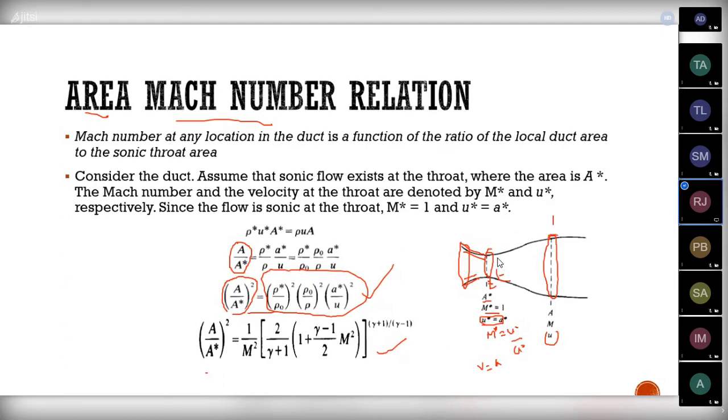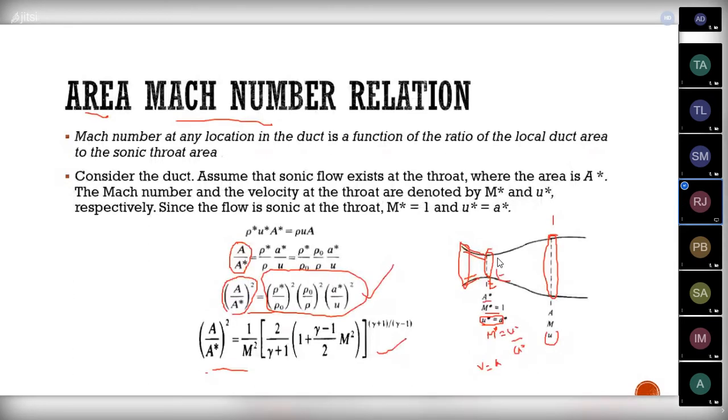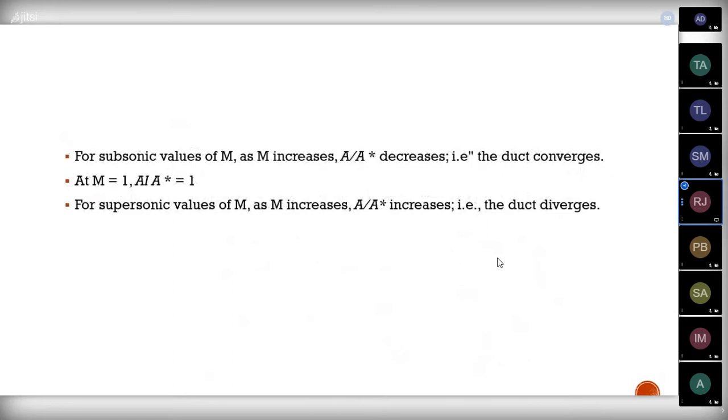So these are the area ratios that depend upon the Mach number values. Depending on the Mach number, the area ratio changes. For subsonic values of Mach number, as the Mach number increases, the area ratio, that is A by A star, decreases. Area decreasing means the duct is converging. So if the area ratio decreases, the duct is converging.